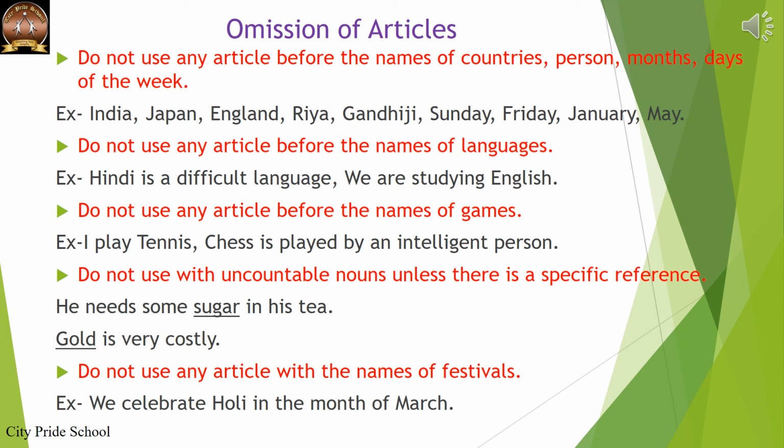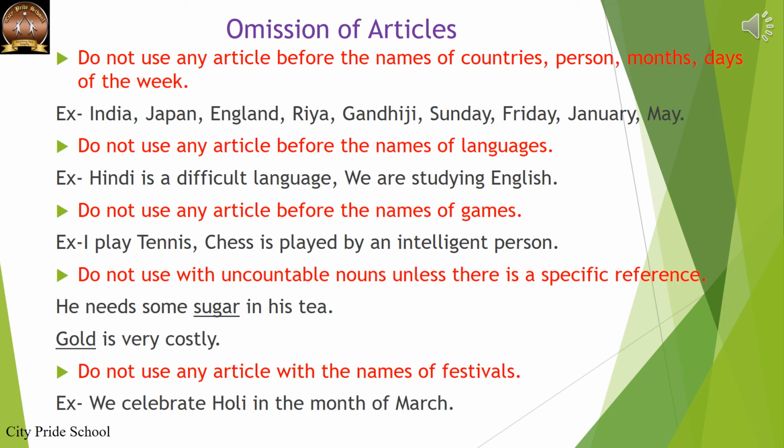Next, do not use any article before the names of games. Whether it is an indoor game or an outdoor game, we never use an article before the names of games. I play tennis. Chess is played by an intelligent person. Next, do not use an article with uncountable nouns unless there is a specific reference. You already know this, we have studied it in the previous video.